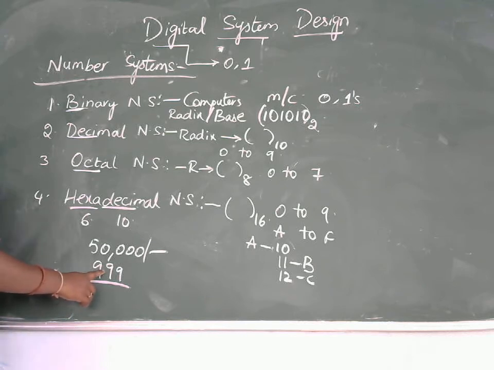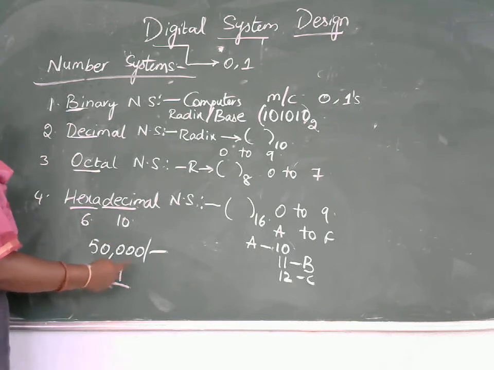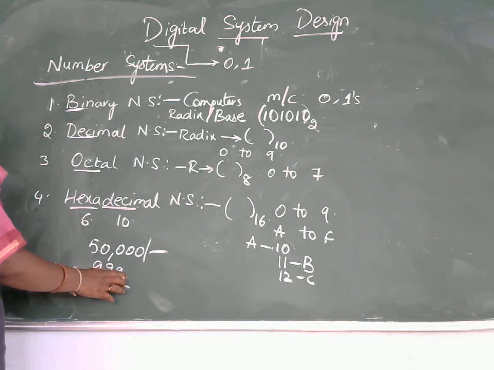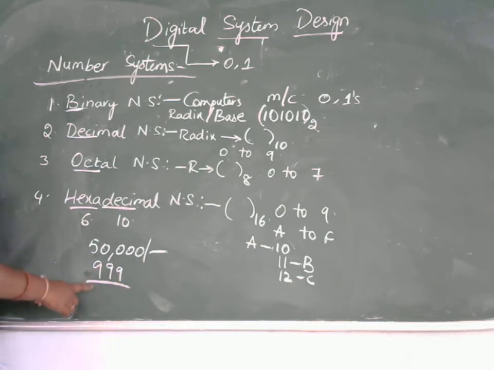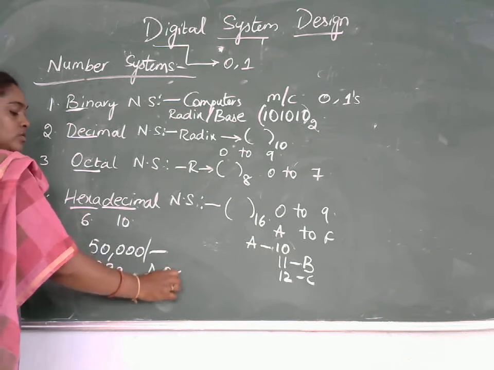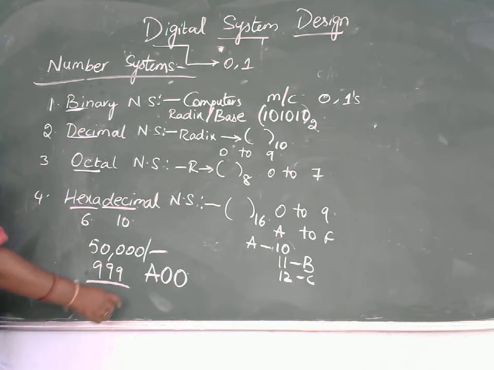If I am counting the vehicles from 1 to 999, it is okay. But if I go for the 1000th vehicle, instead of getting 3 digits, I will get 4 digits, and the condition is that I want to count using only 3 digits. So after 999, I will represent it as A00.